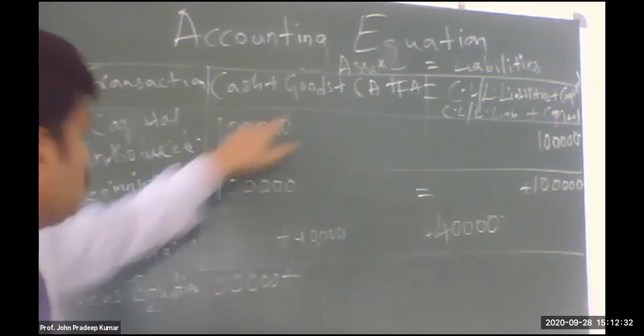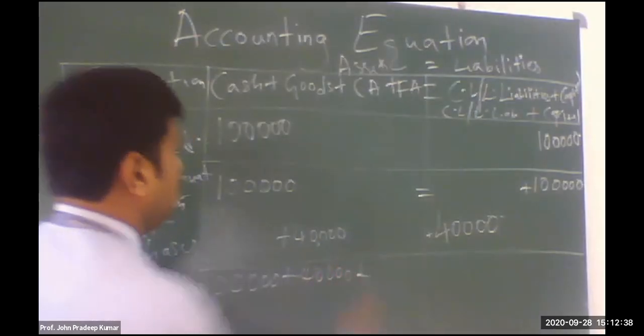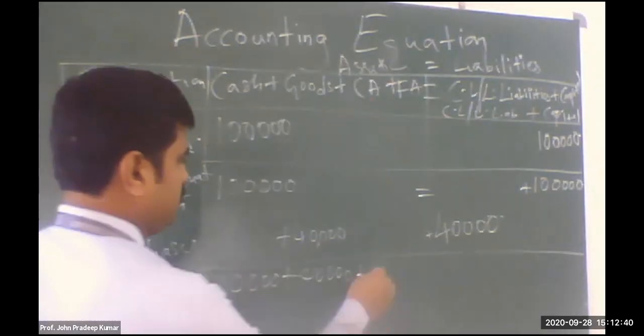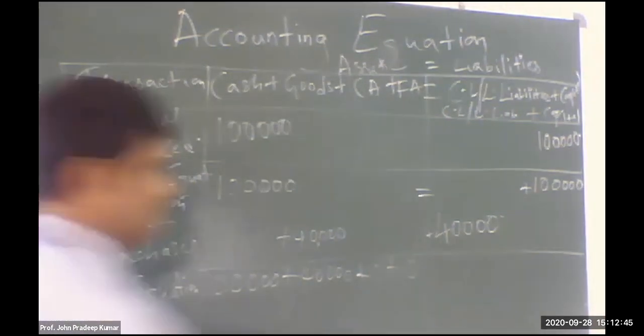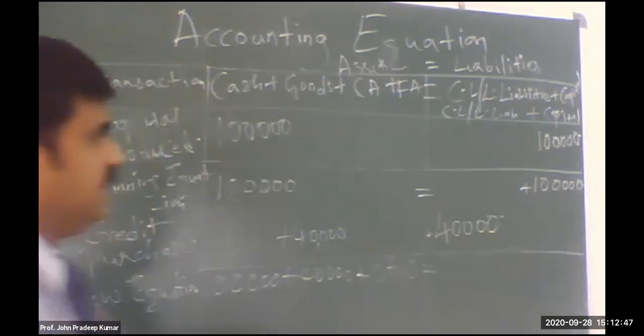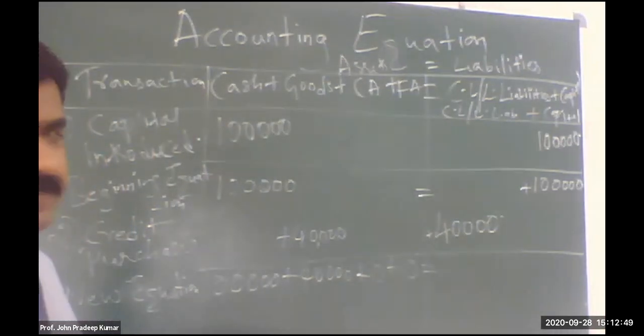Plus goods column, how much is there? 40,000. Current asset, nothing, 0. Fixed asset also 0. Equal to, now liability, how much is there? Current liability 40,000.